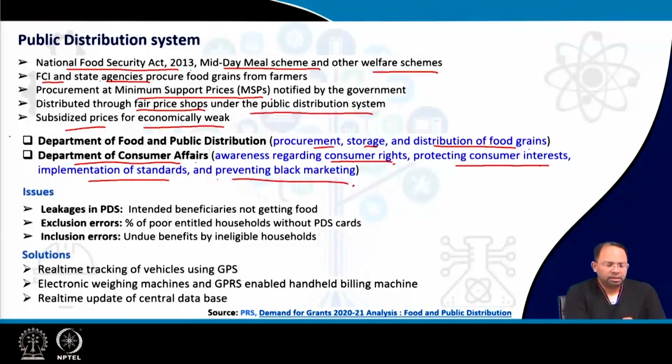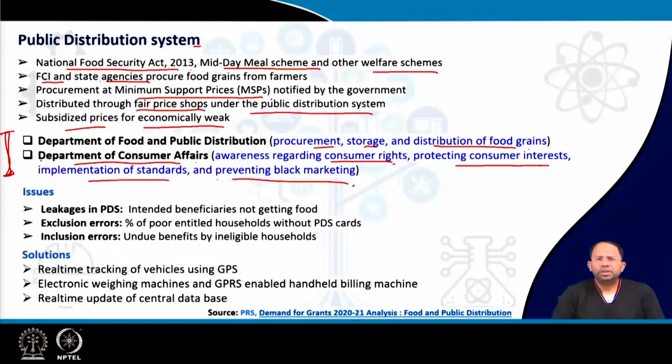So you can see that this distribution system has to be approached from two sides. One is to make sure that we design a good distribution system, and on the other side, we look at it from the consumer side, where we see that consumers are protected. We should see that the food grains are not stolen, and that there is no black marketing or hoarding of food grains and so on. So from both sides, we have to monitor this system, and this is done at the ULB level, of course.